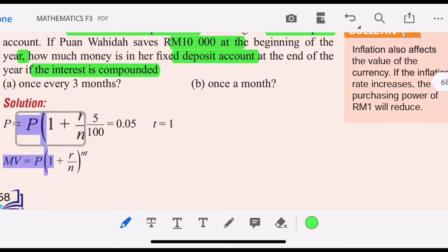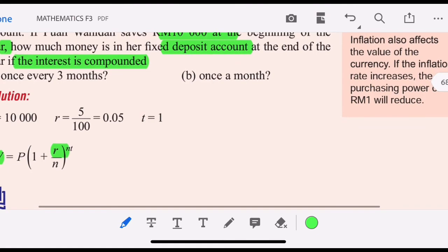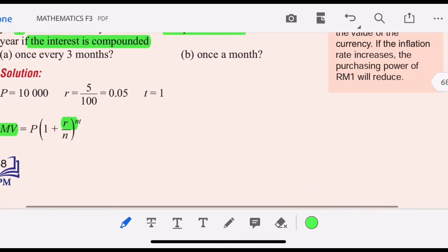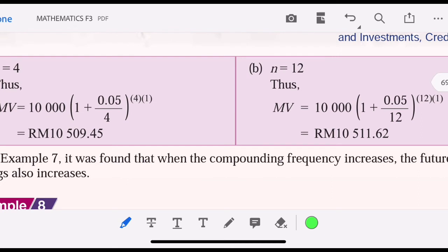Substituting into the matured value formula, compounded every 3 months means N is equal to 4, because 1 year is 12 months divided by 3, so the interest is compounded 4 times. So we have 10,000 times bracket 1 plus 0.05 over 4 to the power of 4.